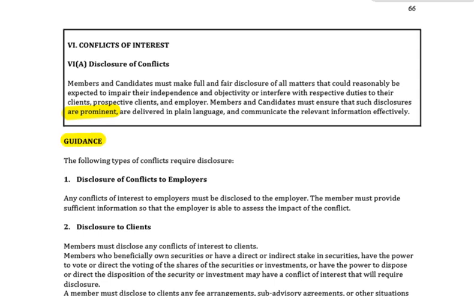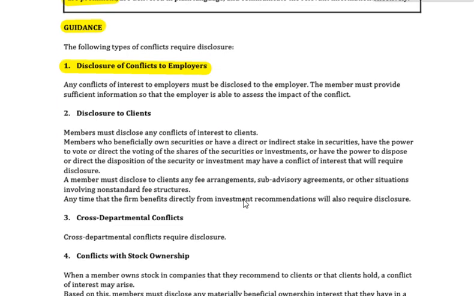Okay. Disclosure of conflicts to employers. Any conflicts of interest must be disclosed to the employer. Okay, and the employer must be given sufficient information to be able to assess the impact of the conflict. Disclosure to clients. Members must disclose any conflicts of interest to clients as well. Members who beneficially own securities, okay, either directly or indirectly, or have the power to vote or anything like that, must disclose those as well. Other things that need disclosure to clients: fee arrangements, sub-advisory agreements, things like that.